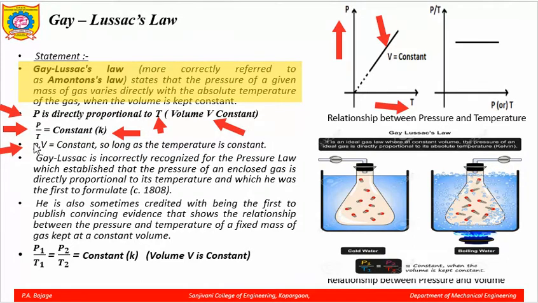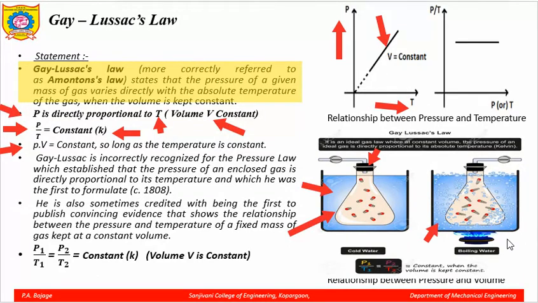Now, in this diagram you can see this is an enclosed flask having a certain mass of gas, and it is enclosed. You can see it is enclosed here, and it is dipped in water. Now, this water is heated. Now, what will happen?